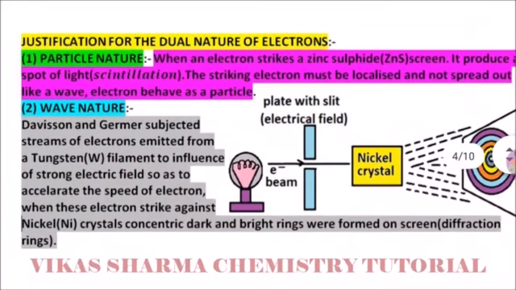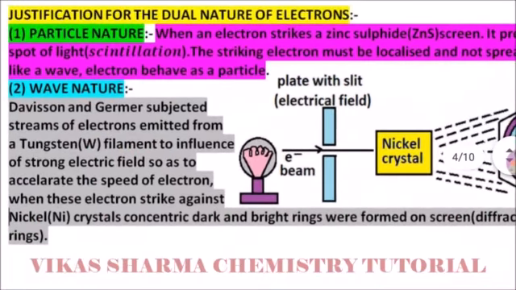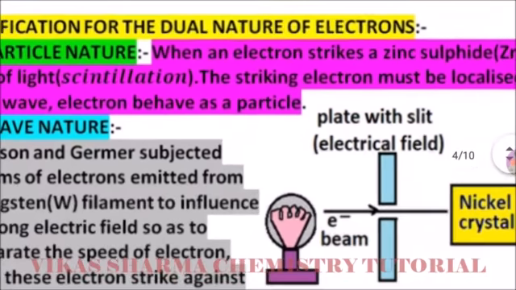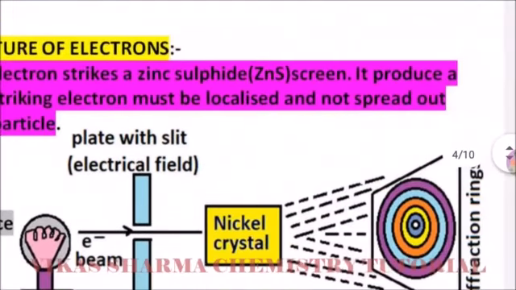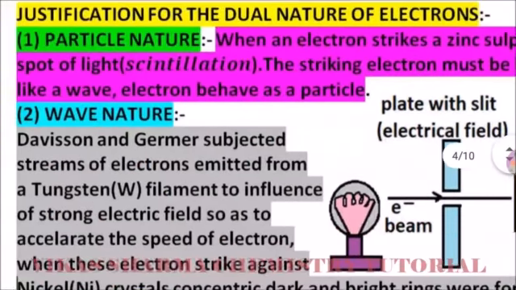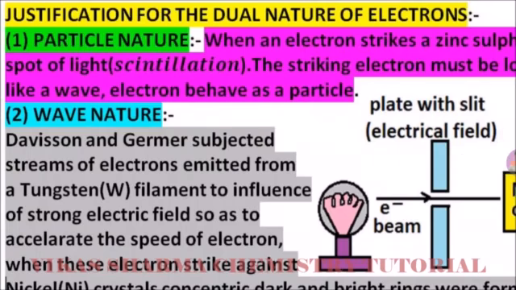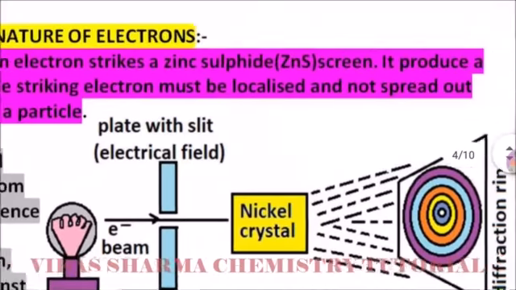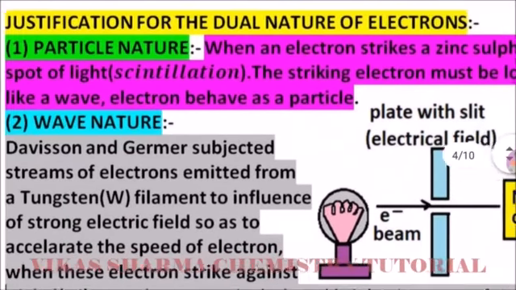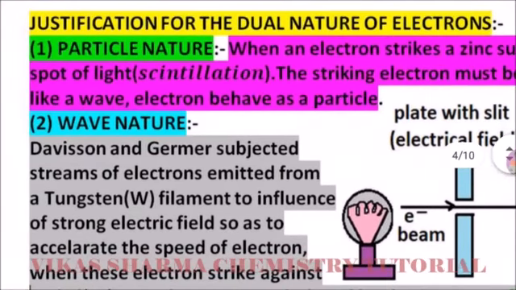Now the justification for the dual nature of electron: some experiments were completed. The first one shows the particle nature. When an electron strikes a zinc sulfide screen, it produces a spot of light, known as scintillation. The striking electron must be localized and not spread out like a wave, so the electron behaves as a particle. So on this side they show their particle nature.